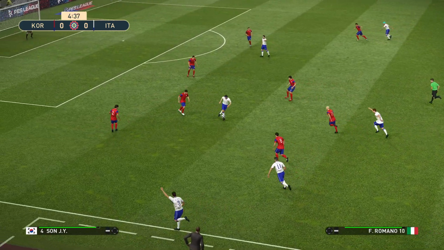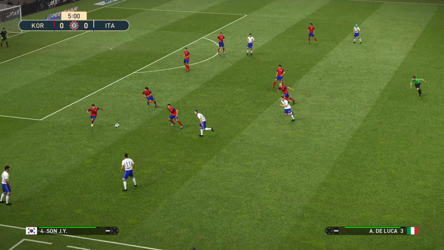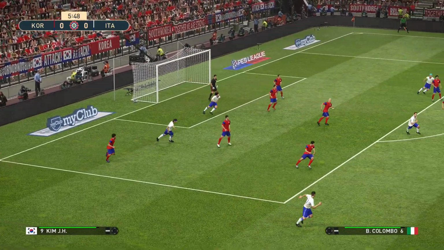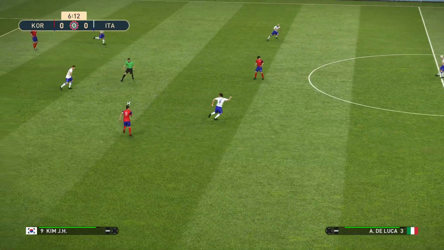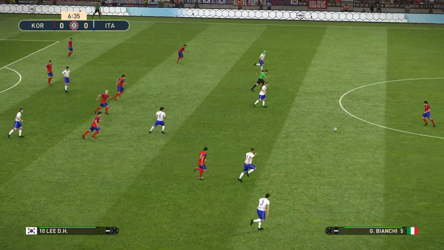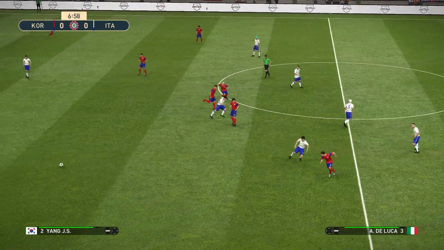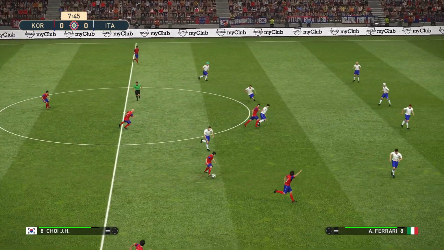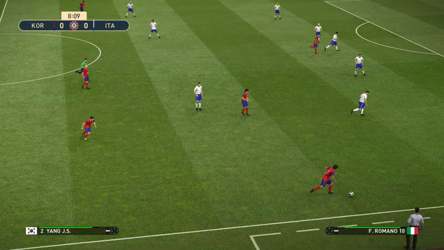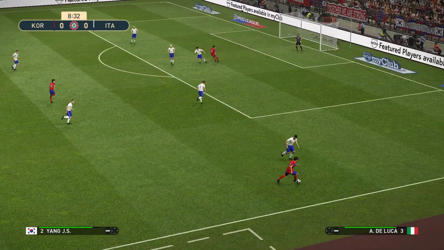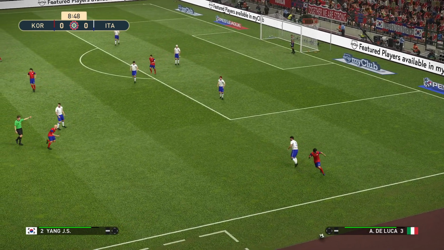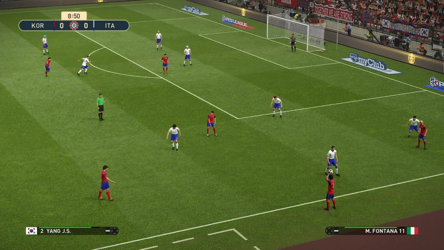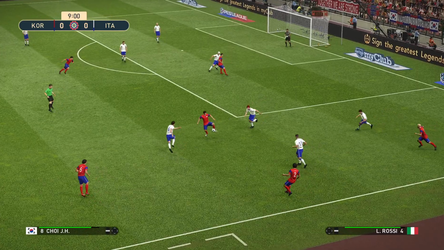Now Italy, they're in 6th place. They lost their last 2 games. And here's Romano. Romano plays it in and it's cleared away. Those 2 defeats for Italy coming against the 2 top sides in the league, the United States and India. The United States won their game this weekend. They're now level with India on 31 points. India yet to play this weekend. So Italy have lost ground to those 2 teams with their 2 defeats against them. But if they win this game, they'll be back on track.